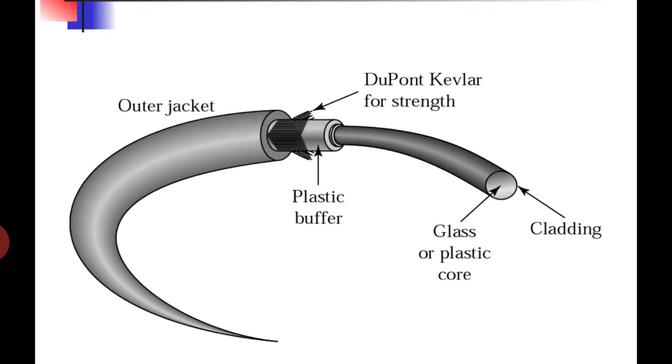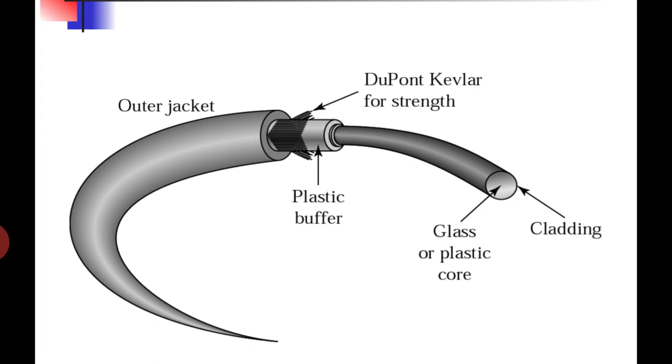This is the outer jacket made of plastic. Cladding: we cannot see the core area with the naked eye. Initially, in the early days, the optical fiber core was totally made of glass, but nowadays it is a mixture of glass and plastic.